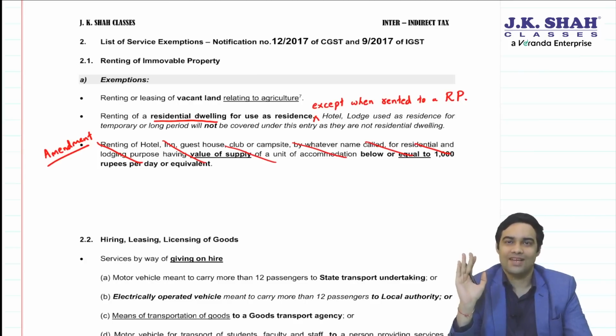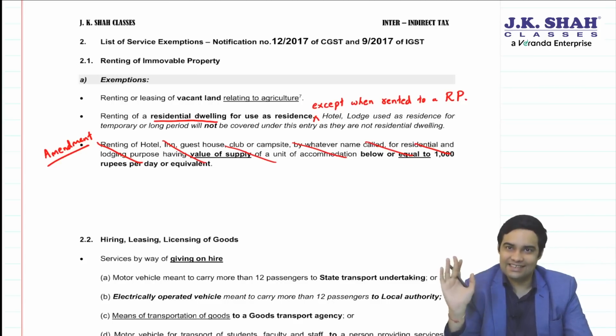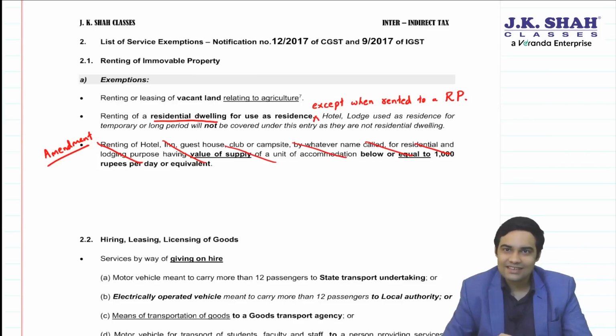available. Say suppose JK Shah classes has taken a premise on rent, being a residential property, for stay of its directors. Then the premise is taken on rent by JK Shah classes.